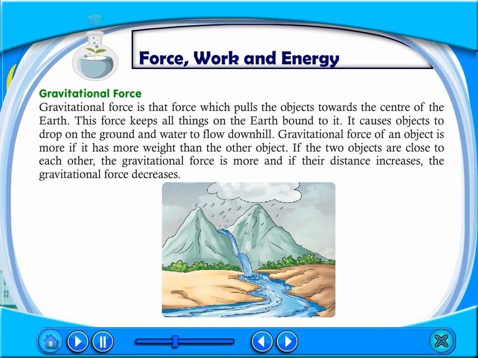Gravitational force. Gravitational force is that force which pulls the objects towards the center of the earth. This force keeps all things on the earth bound to it. It causes objects to drop on the ground and water to flow downhill. Gravitational force of an object is more if it has more weight than the other object. If the two objects are close to each other, the gravitational force is more, and if their distance increases, the gravitational force decreases.